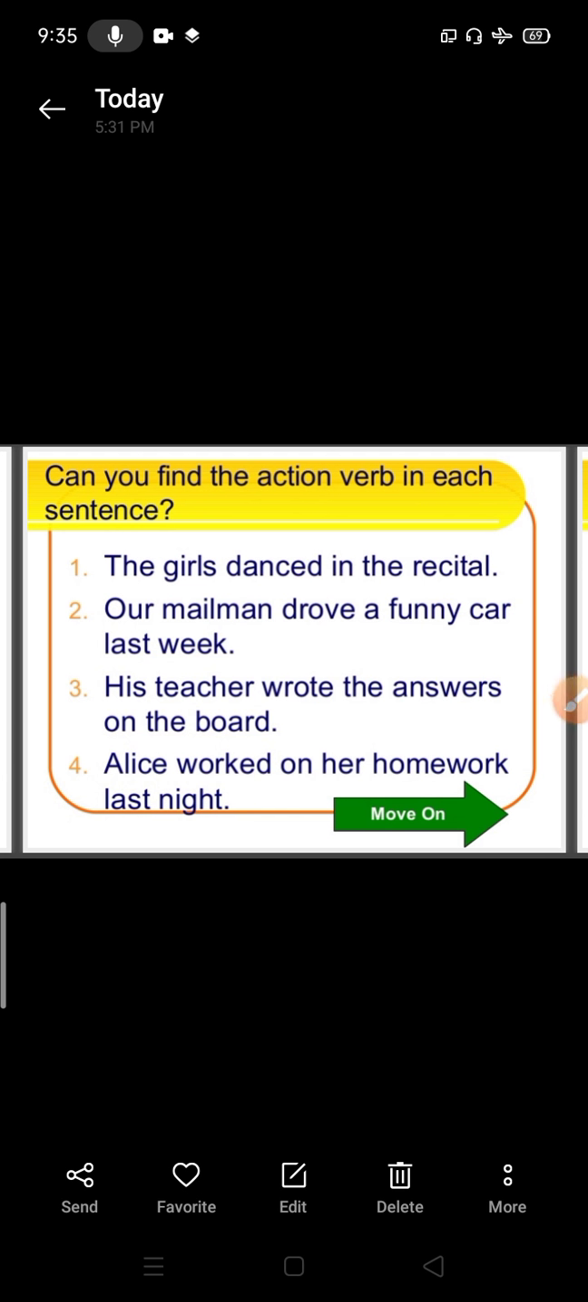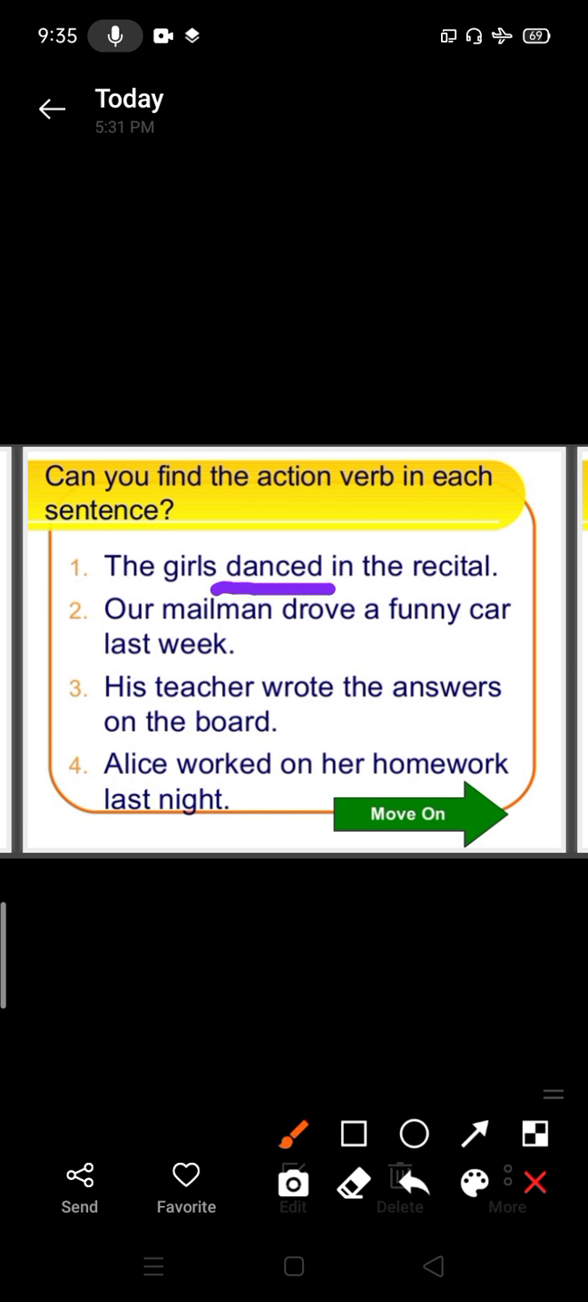Now here is an exercise. You have to find out the action verb. The girl danced in the recital. Can you find an action word in this sentence? Yes, danced. This is the action word here. Our milkman drove a funny car last week. Can you find it now? Yes, drove is the action word here.